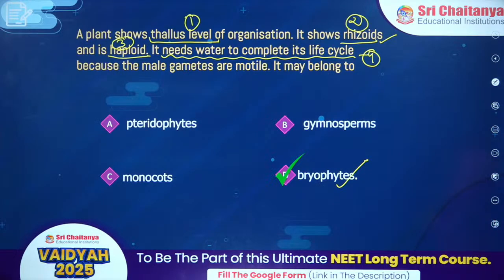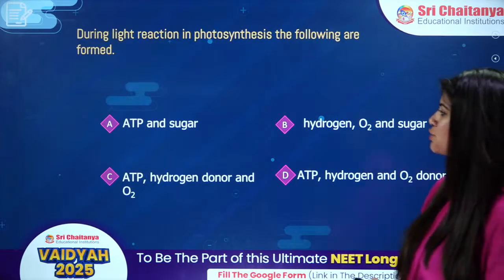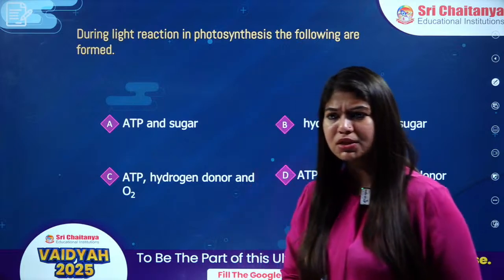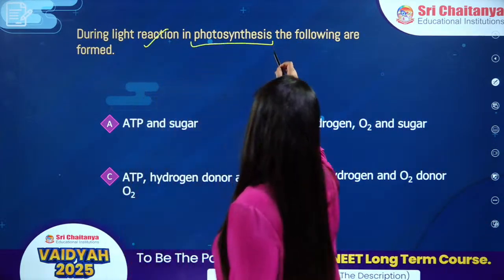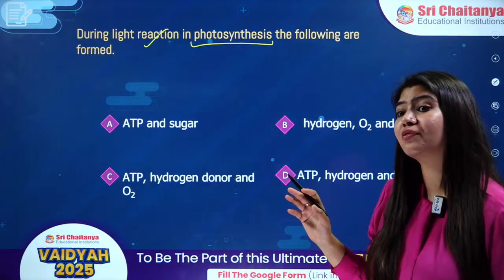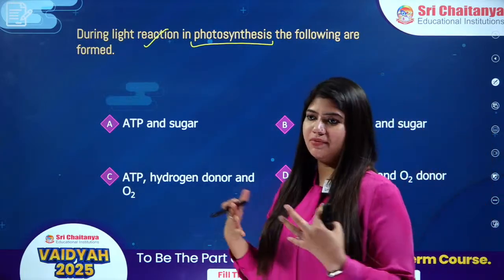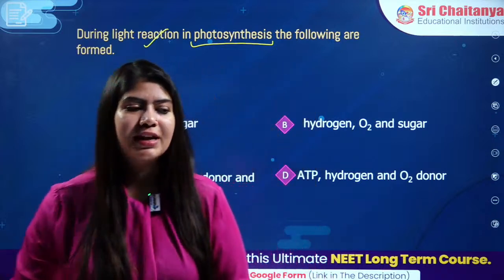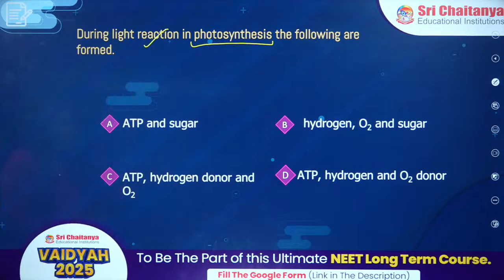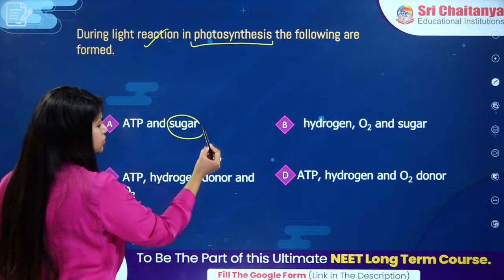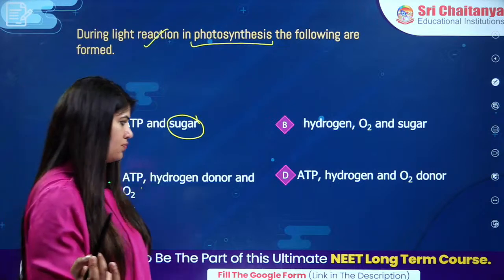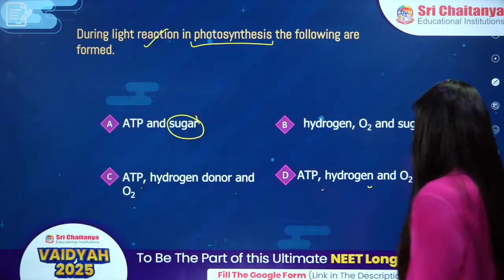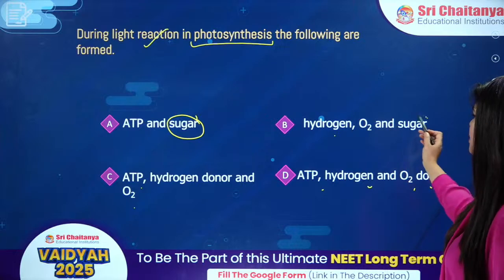Come on, everybody, +4, and next question on your screen. During light reaction in photosynthesis, the following are formed. In case of light reaction, we have the light reaction and the dark reaction. In case of light reaction, what can we expect? ATP and sugar? Sugar will not be formed in light reaction. Think about it. ATP, hydrogen donor, and oxygen. ATP, hydrogen donor, O2, and sugar.